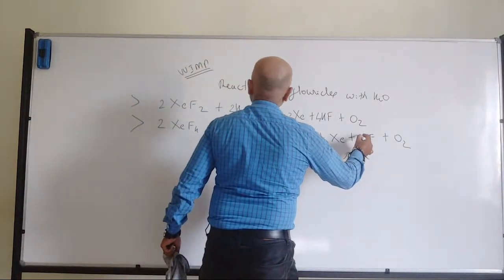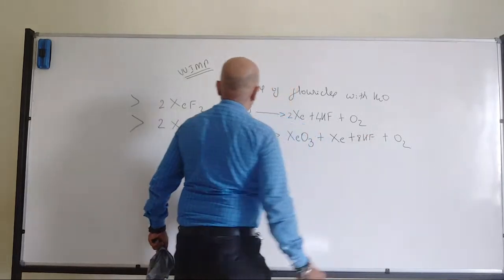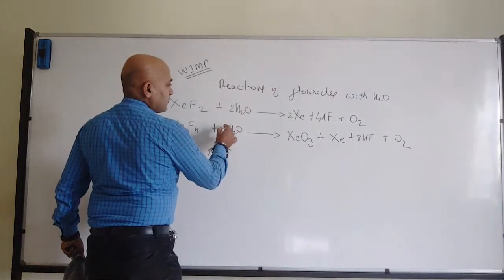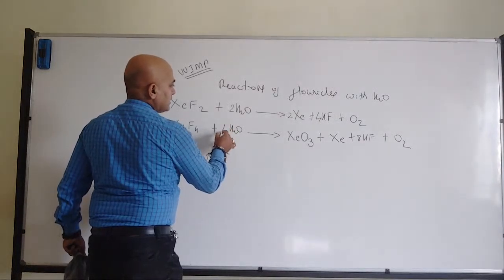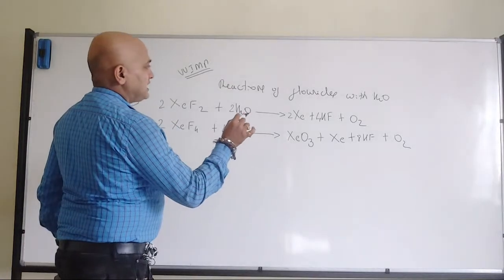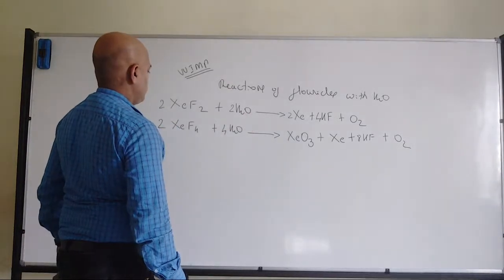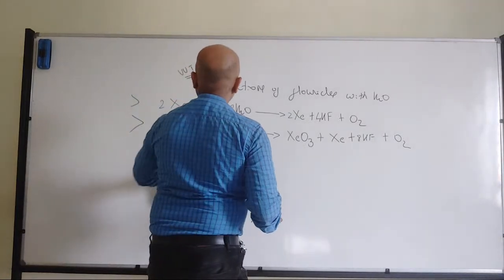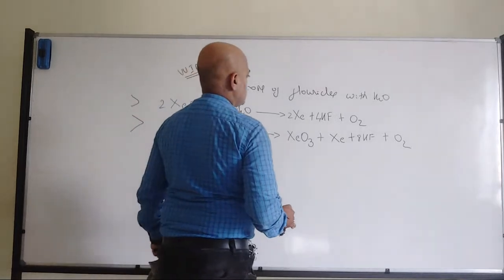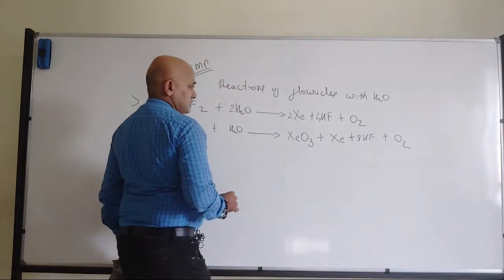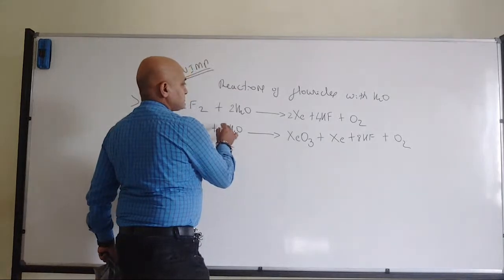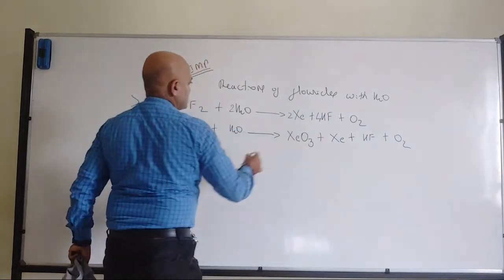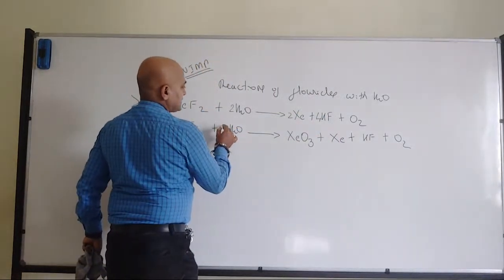Then here it will become 8 hydrogen fluoride. So here it will become 4 H2O. But there it will be 5, oxygen will be 5. No, it will not work out with these numbers. It's not going to work out. So instead of that, since pure xenon is there, so we will go to the next one.